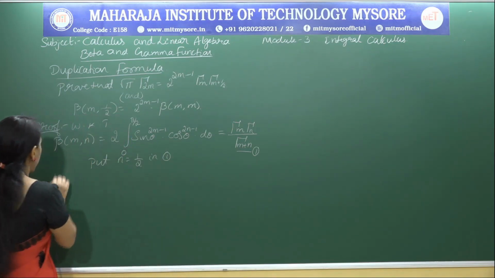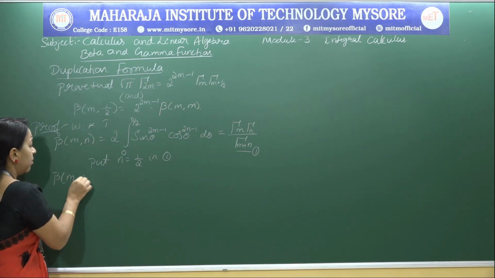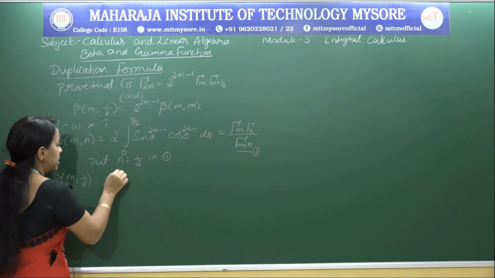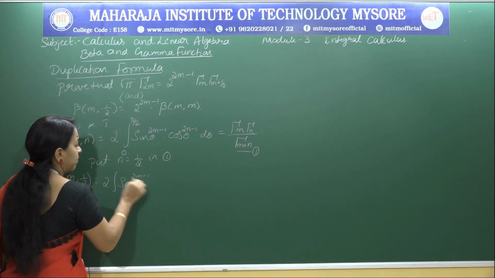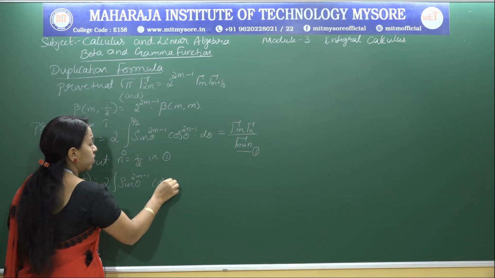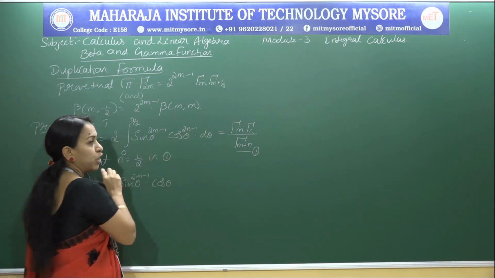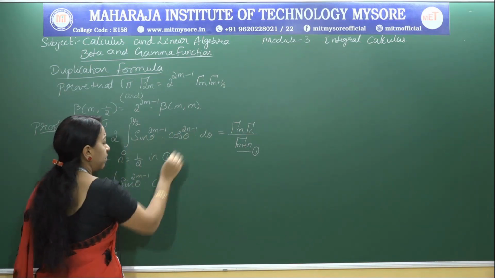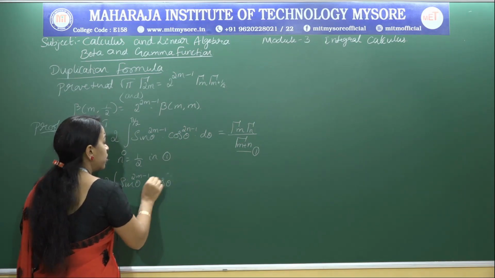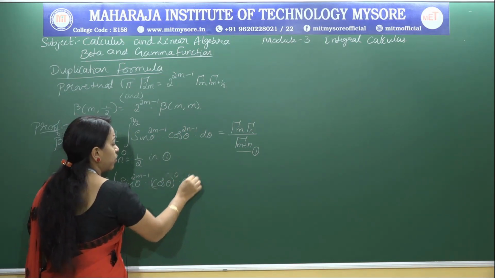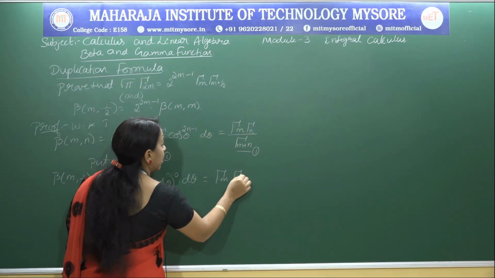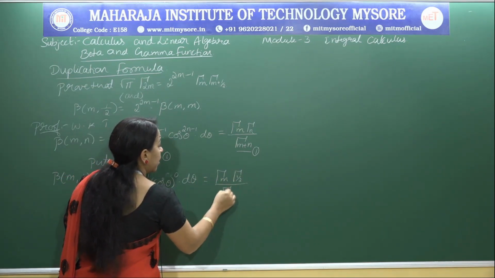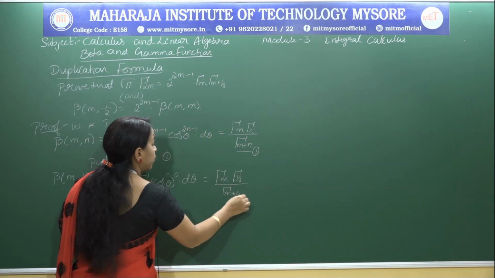So we have beta m comma 1 by 2 is 2 times integral of sin theta to the power of 2m minus 1 into cos theta to the power of 2 into 1 by 2 reduces to 1, so that 1 minus 1 will be 0, so cos theta to the power of 0 into d theta is gamma m into gamma 1 by 2 by gamma m plus 1 by 2.